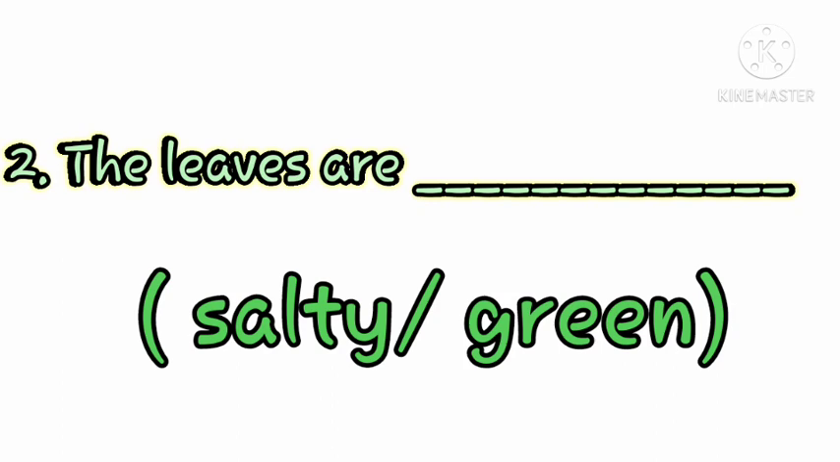Now come to number 2. Here is the sentence: The leaves are dash. Leaves mean pata, গাছের পাতা. So how can the leaves look? Here we have again two options. One is salty, and the other is green. Now, I guess you know the answer, so please write it down, children.